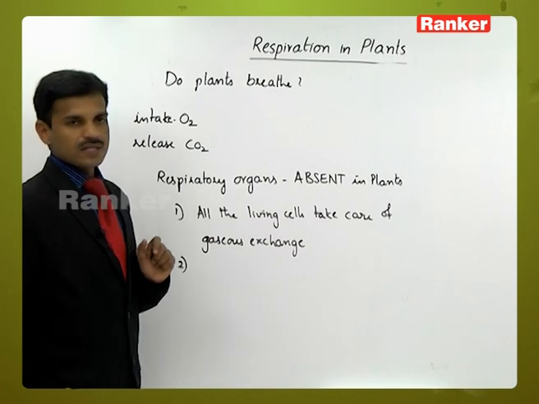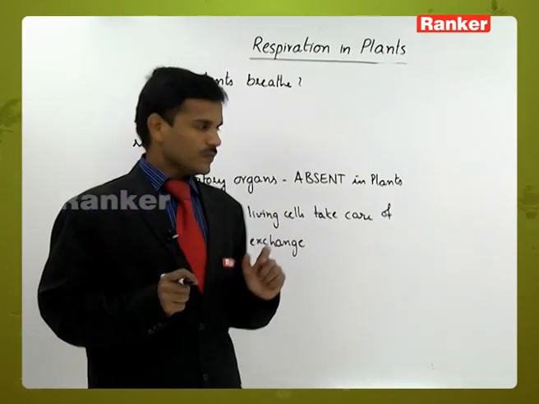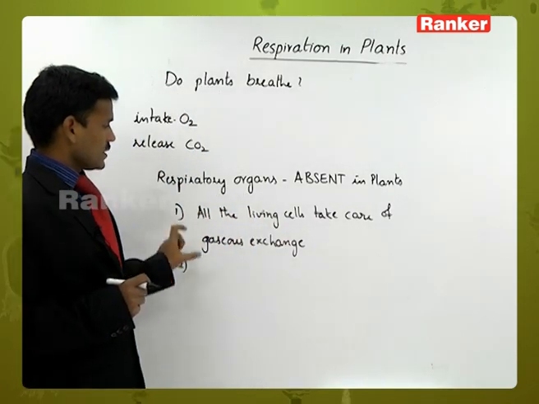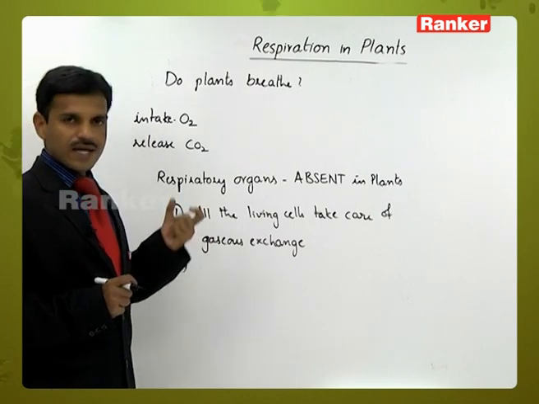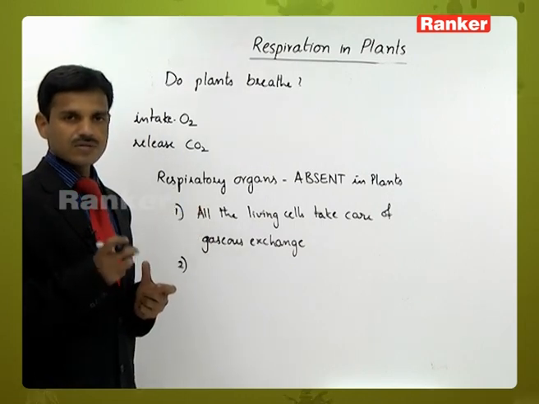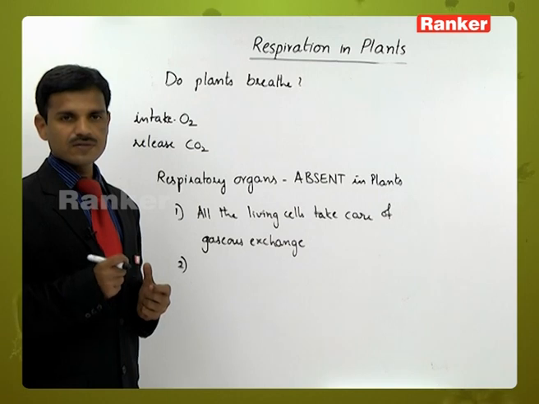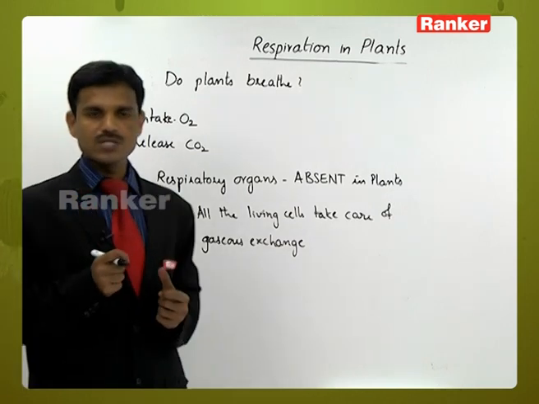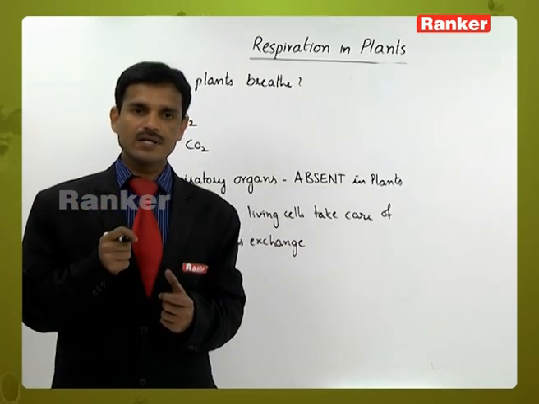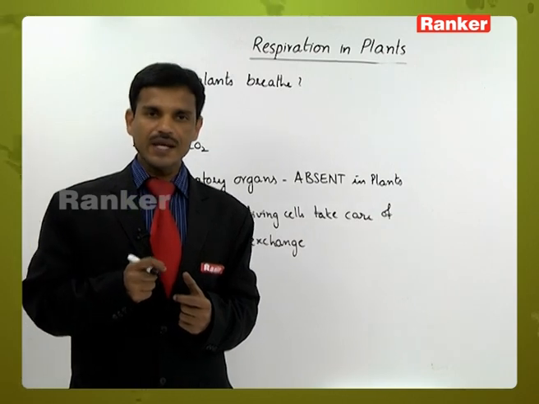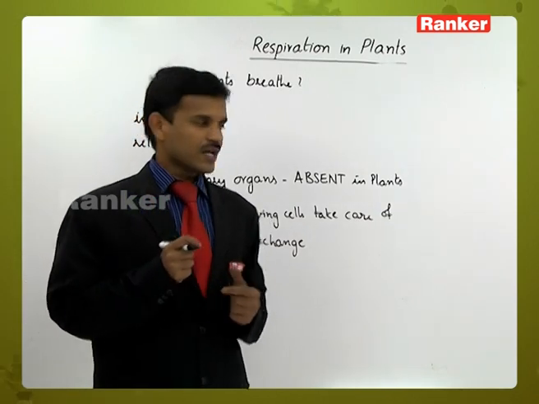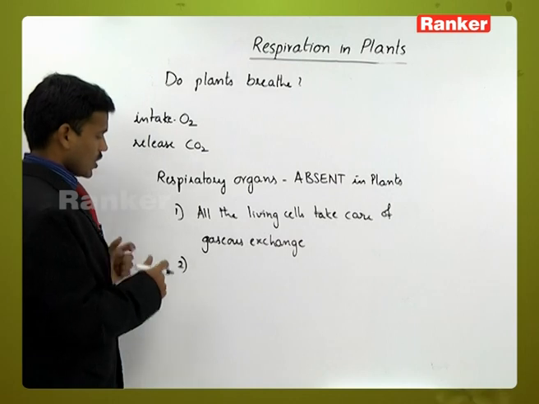And the second reason is the oxygen demand, or the gaseous exchange demand, is very less. In leaves, stem and roots, the respiration rate is very slow or low.